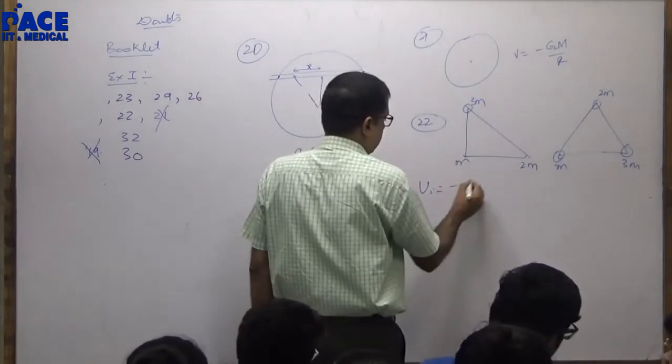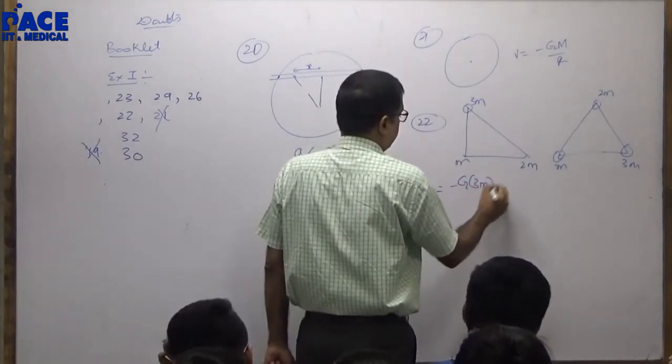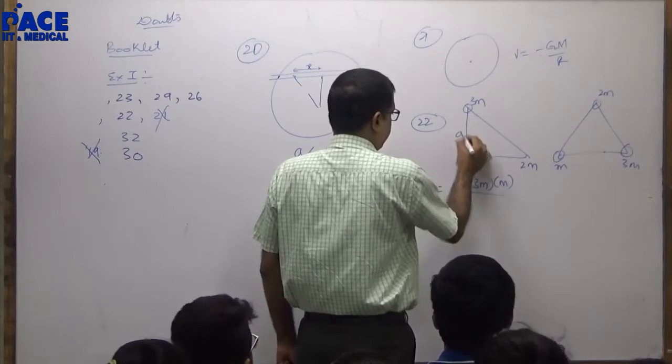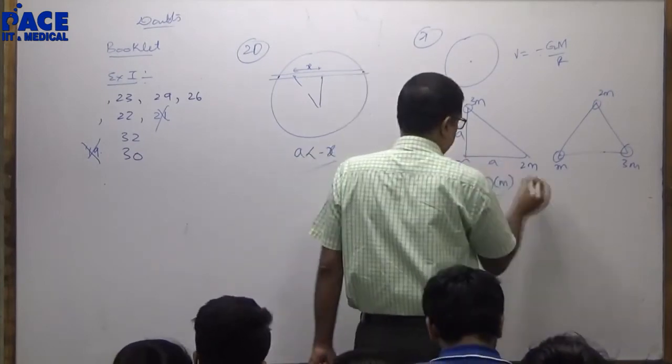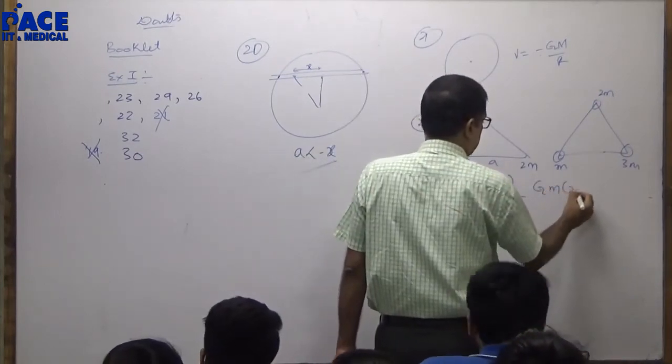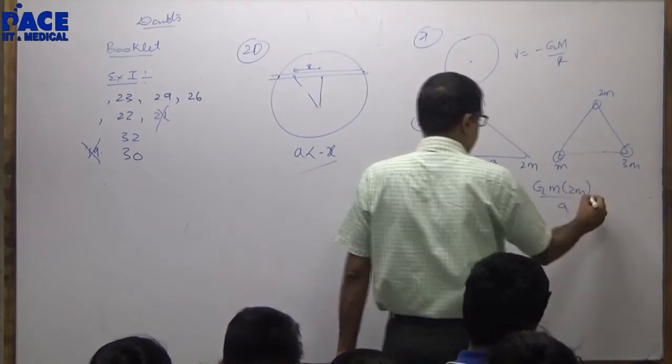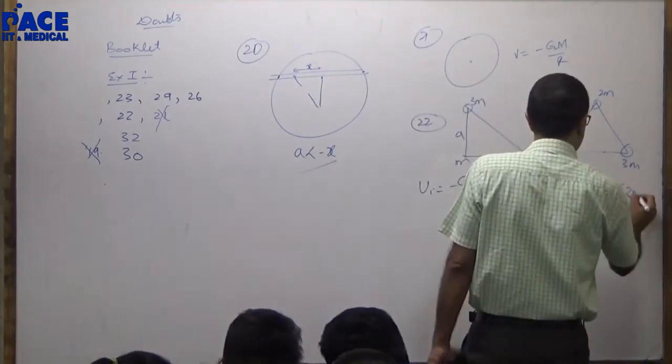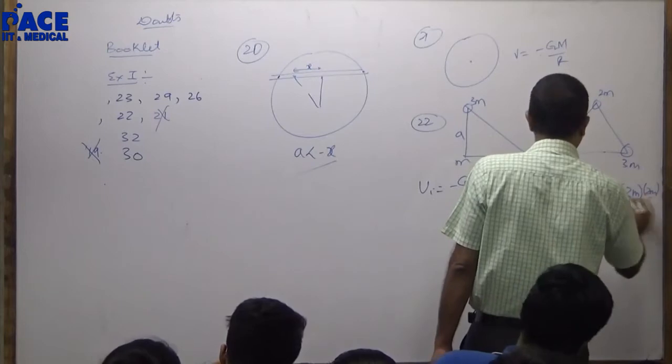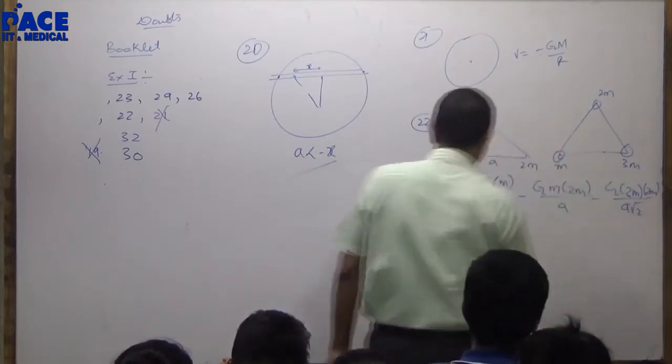Potential initial minus G 3m into m divided by a minus G m into 2m divided by a minus G 3m into 2m divided by a root 2.